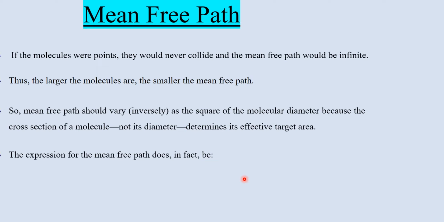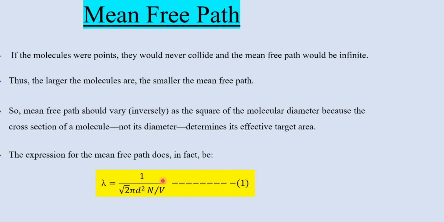So the expression for the mean free path becomes lambda equals 1 over root 2 pi d square N over V, where lambda is the mean free path, root 2 is the multiplication factor, pi d square is the area of cross section of the molecule, and N over V is the number of molecules per unit volume. So this is the expression for the mean free path. Whenever you have to find the mean free path of a molecule, you have to use this equation.